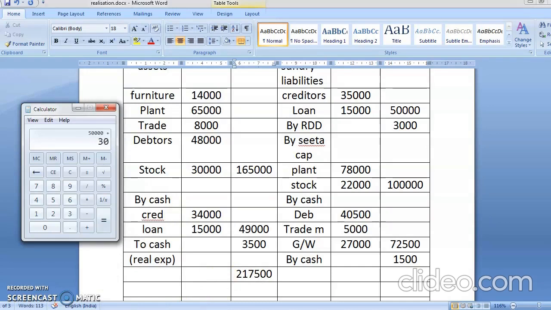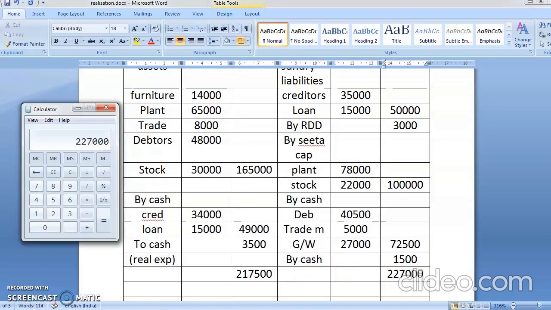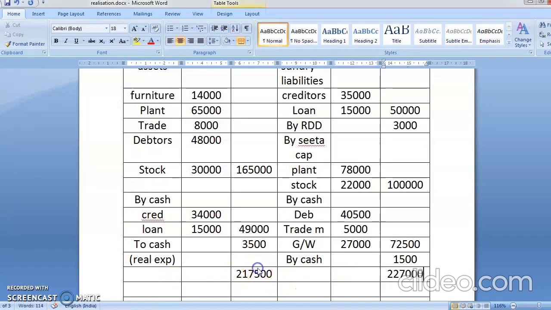Chalo abhi credit ka total karo, 50,000 plus 3,000 plus 1,00,000 plus 72,500 plus 1,500. So this will become 2,27,000. Now tell me student, which figure is bigger, debit or credit? Obviously this time the credit figure is bigger.